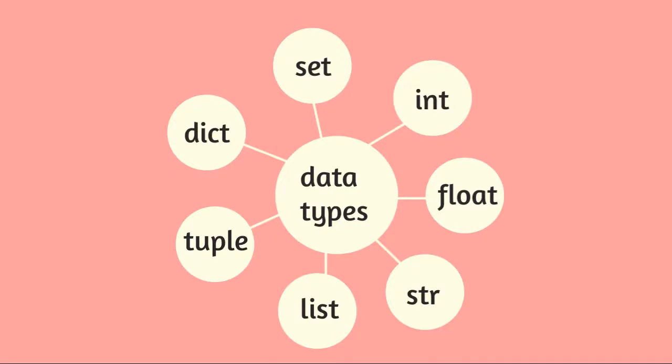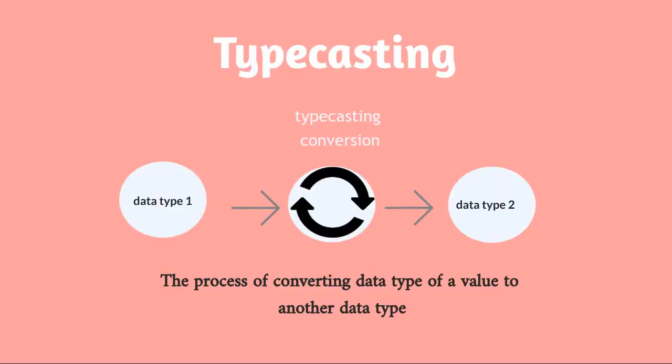Whenever you are solving some problem or program, there are instances where you may need to convert one value's data type to another data type that may fit into the solution. In such cases, we can opt for typecasting. Suppose, for example, you may want to change the data type from int to string, or from float to int. In these cases, we will be using typecasting to change the data type from one to another.